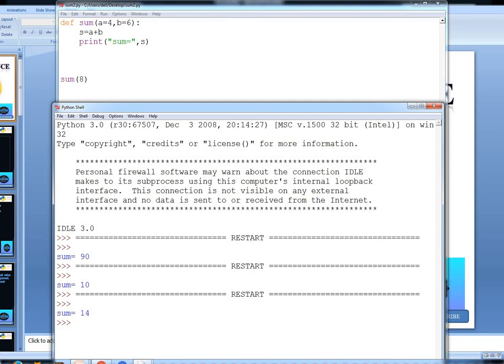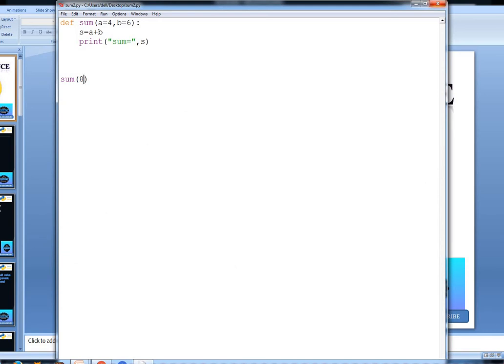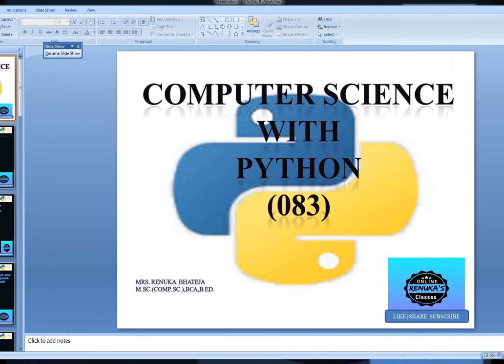So a is now 8 and b is 6, so the result is 14. This is how we can use default arguments. Moving to next.